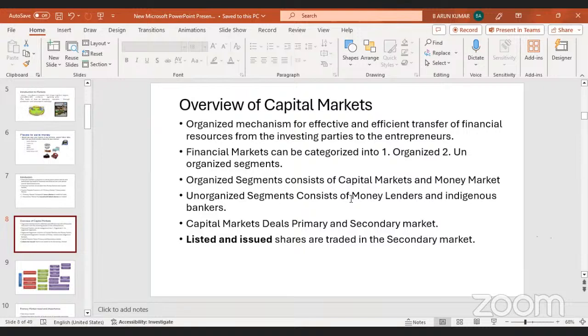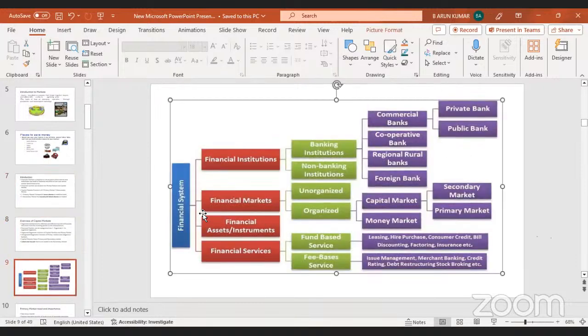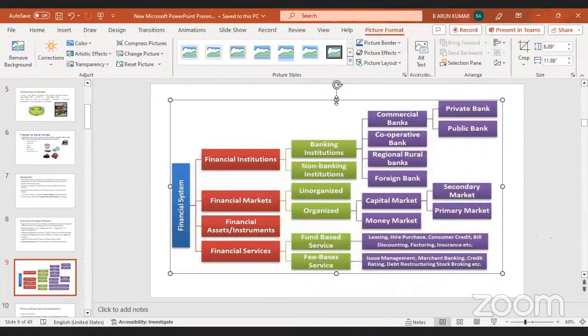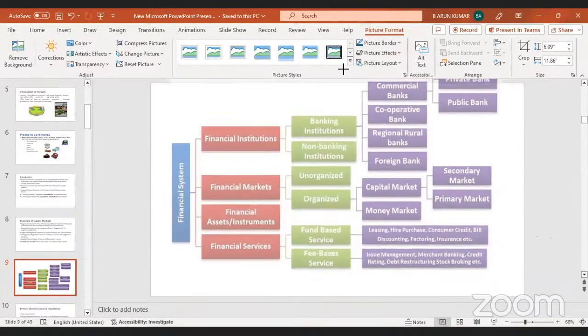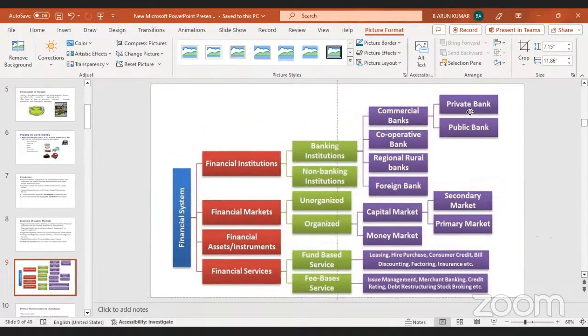Financial markets can be categorized into unorganized and organized segments. Earlier we discussed financial markets. In India, from a financial perspective, the entire financial system is like this.